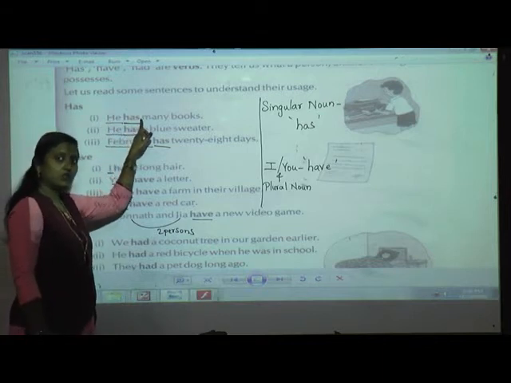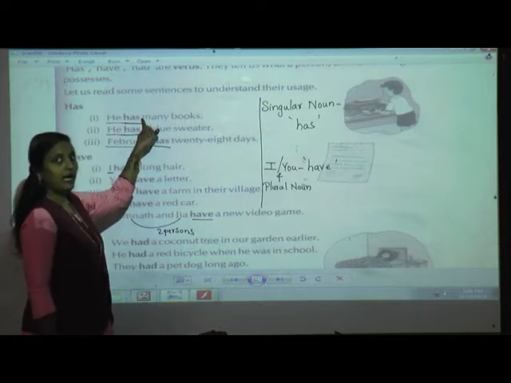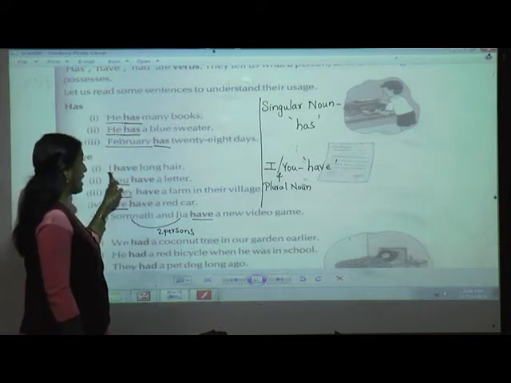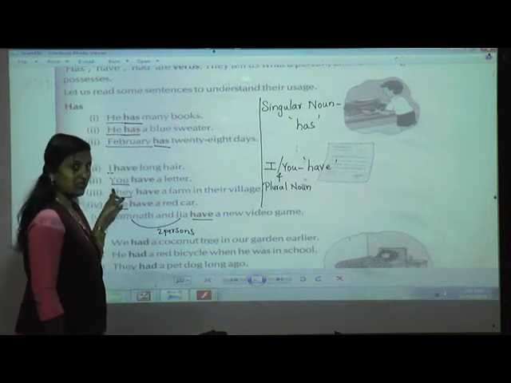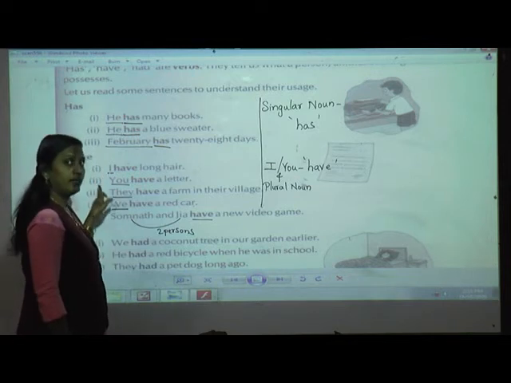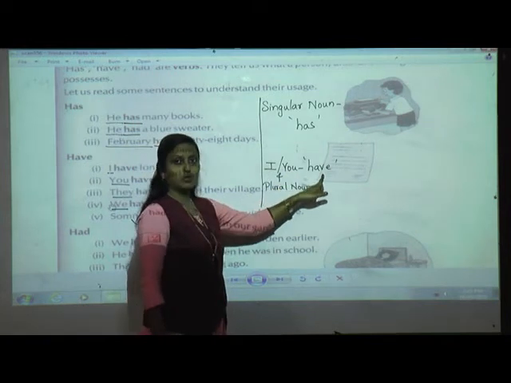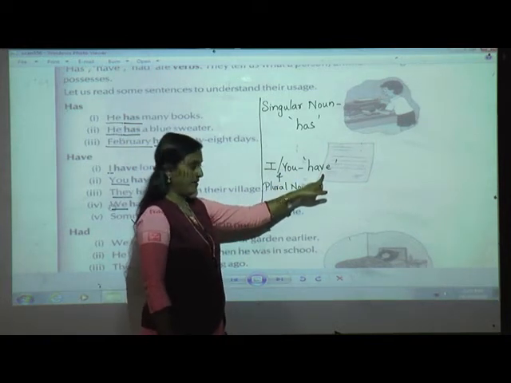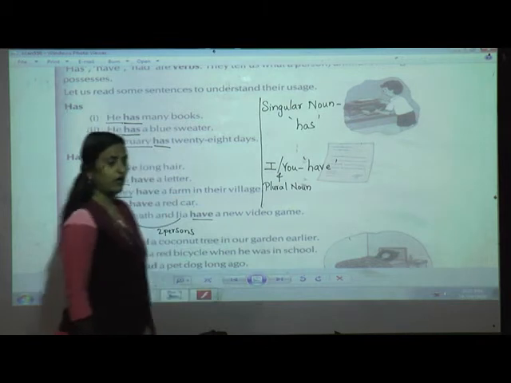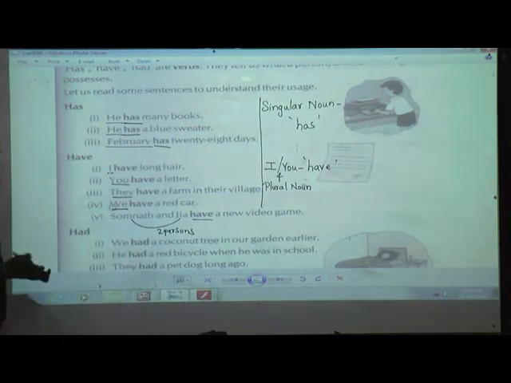Now as the teacher told you, you have to use has with singular, but when I and you are there, I am again specifying this subject. So you write down over here, when I and you are there, that time you are going to use the verb have. And along with the plural noun, you are going to use H-A-V-E, have. I hope that you have understood till here.